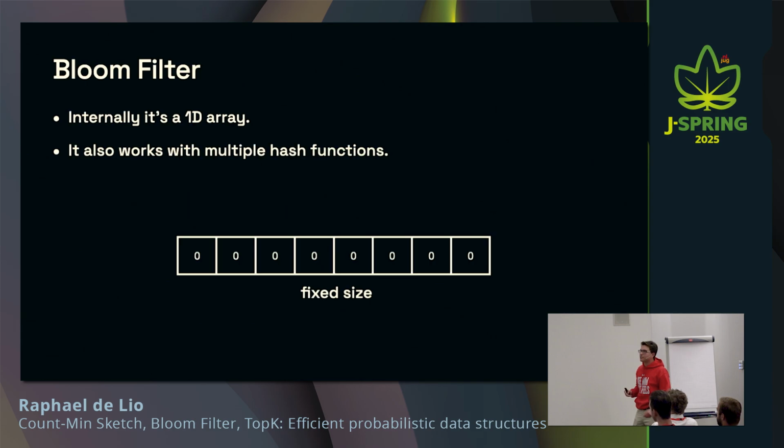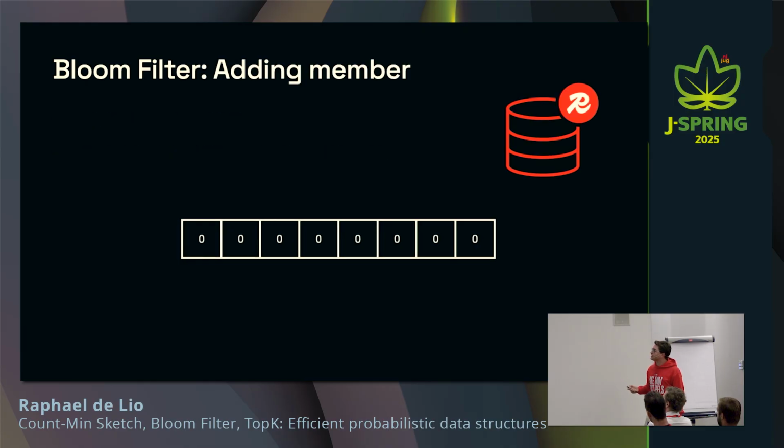Okay, let's see how it works. It works similarly to the counting sketch, but instead of having a grid, you have a one-dimensional array here. So you're going to create this one-dimensional array, in this case with many slots, and these slots are all going to be bits, and they're all going to start as zeros. It's fixed size, so it doesn't grow over time. So let's see what happens when you try to add a member to a Bloom filter. Let's run the command bf.add stopwords I'm. Stopwords was the first example that I gave in this presentation, so that's why I'm using that here as well.